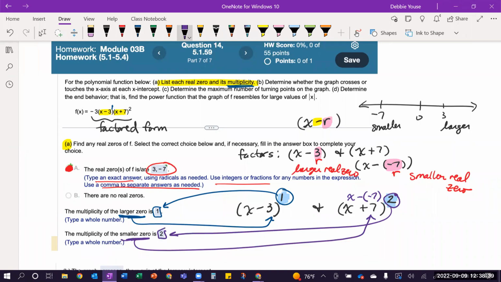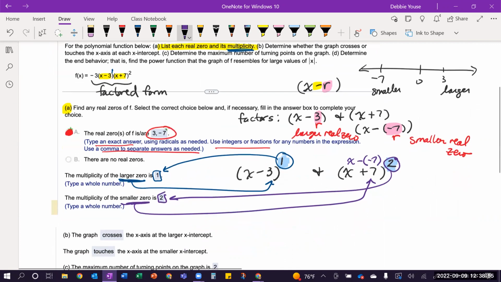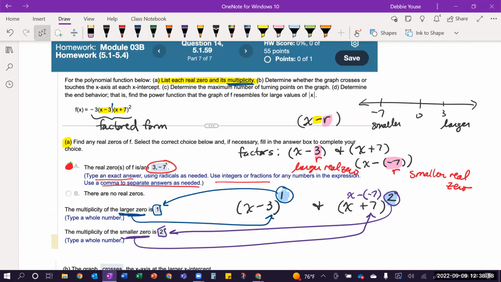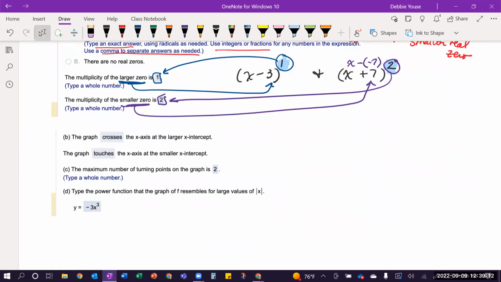And so again, if you made a mistake with the multiplicities, or sorry, with the x plus 7, you might have gotten smaller and larger factors mixed up with each other, okay? So now we've got our multiplicities. So now I can go on to part B. Part B is then asking us, determine whether the graph crosses or touches the x-axis at each x-intercept. Again, x-intercept is the same thing as real zeros. Those are the same values. And so the multiplicity is what tells us if it crosses or touches.